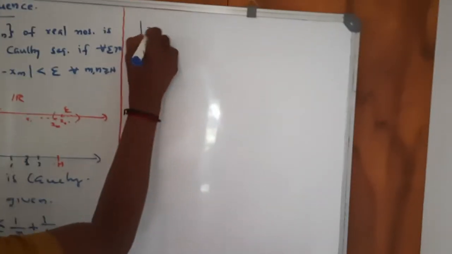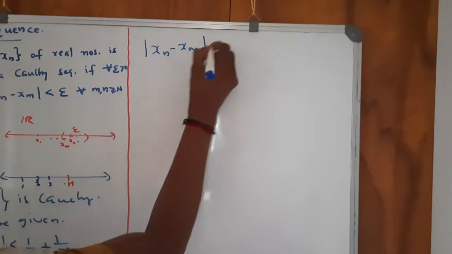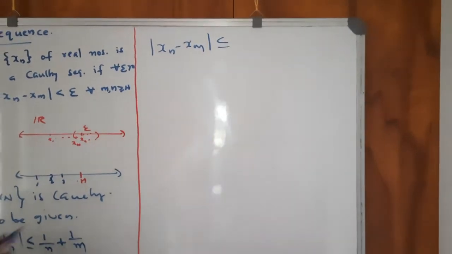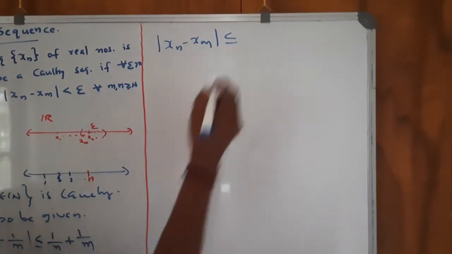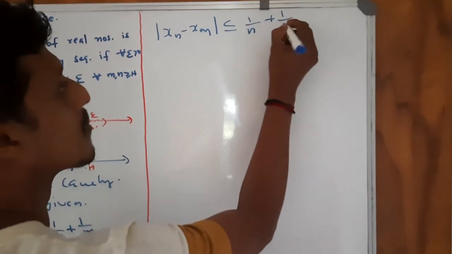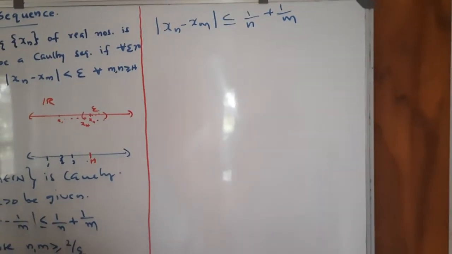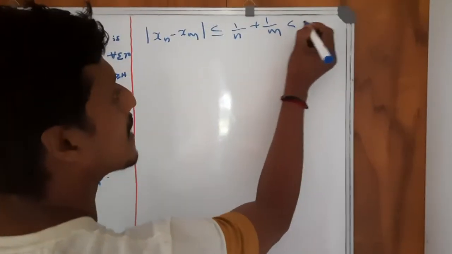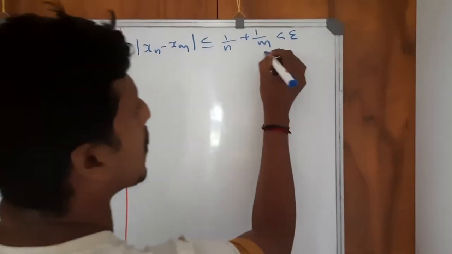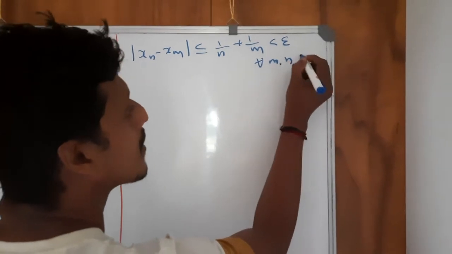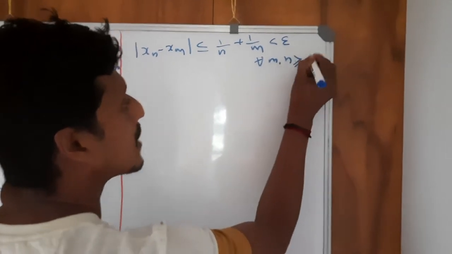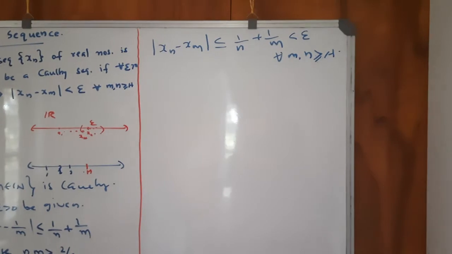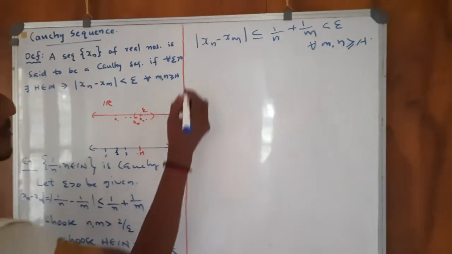That is, modulus of xn minus xm is less than or equal to 1 by n plus 1 by m. If you choose h strictly greater than 2 by epsilon, then this is less than epsilon for all m, n greater than or equal to h. Therefore, the sequence 1 by n is a Cauchy sequence.